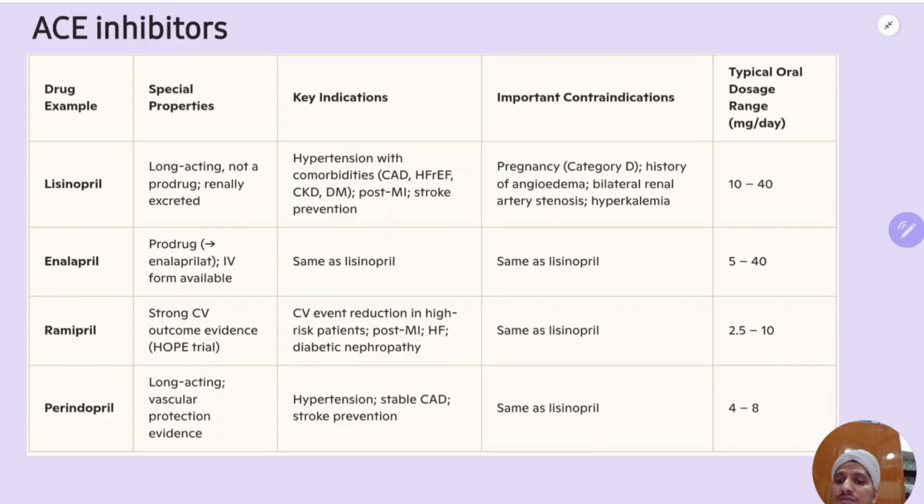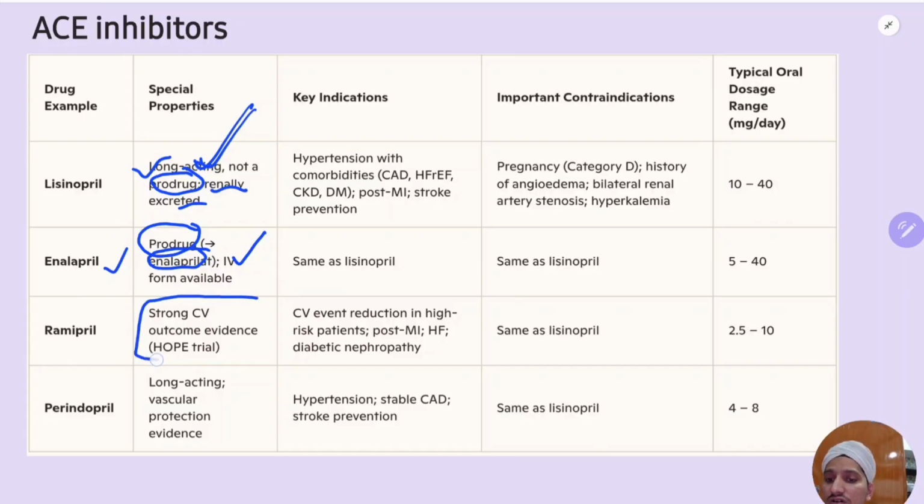So lisinopril, special properties. It is long acting, not a prodrug, and it is renally excreted. Why is this mentioned? Because enalapril is a prodrug, and it is converted in the body into enalaprilat, and an IV formulation of enalaprilat is available to reduce the BP. So enalapril is a prodrug, but lisinopril is not a prodrug, and it is a longer acting drug. Lisinopril. Okay. Ramipril. What is the special property of ramipril?